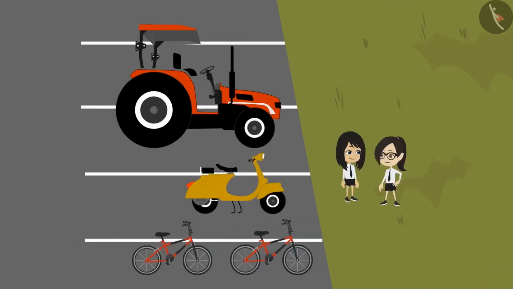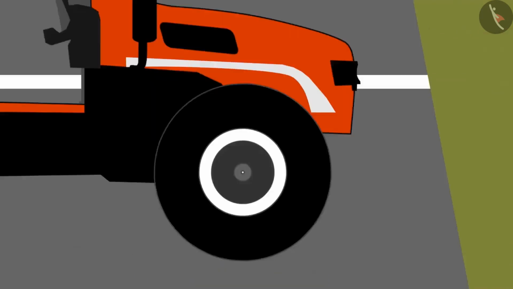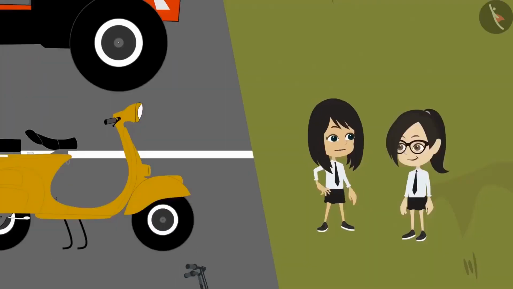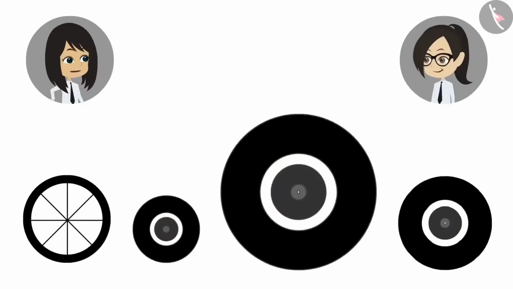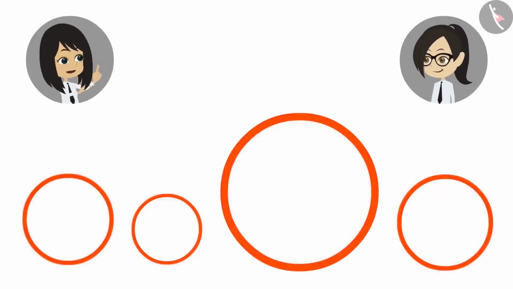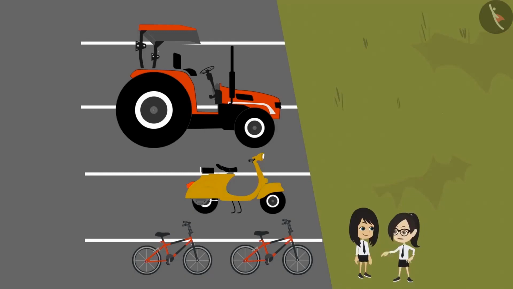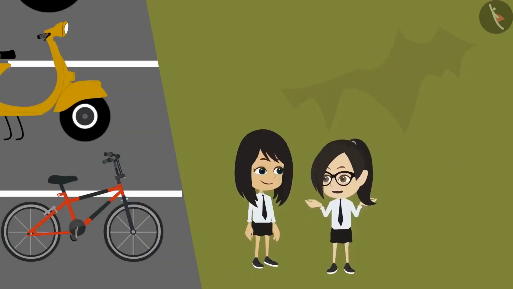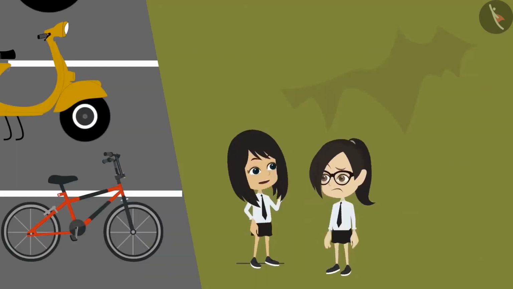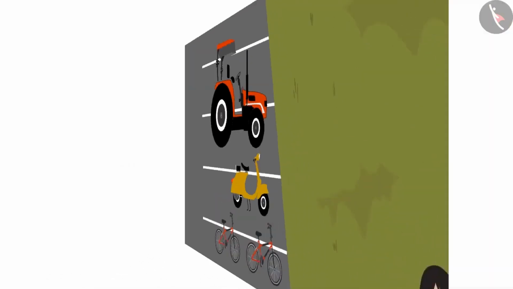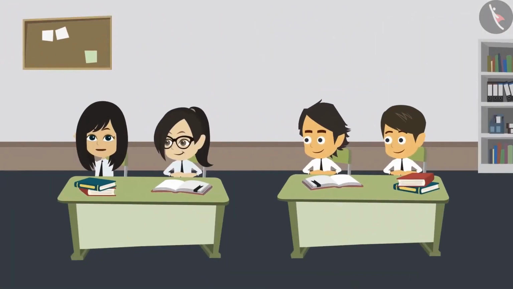Yes, but the tractor also has two types of tires. And the front tire is smaller than the tire at the rear. You noticed one thing? We saw four different sizes of tires, but all are in the shape of a circle. Yes, you are right, Neha. All are circular. But how will we know how big or small they are from each other? Why not ask Sir in class today? Yes, let's ask Sir. Sir, I have to ask something.